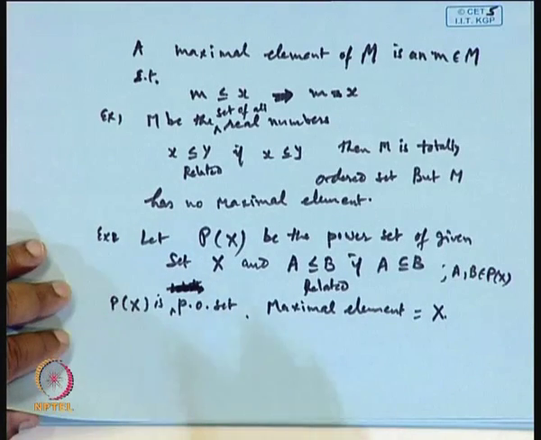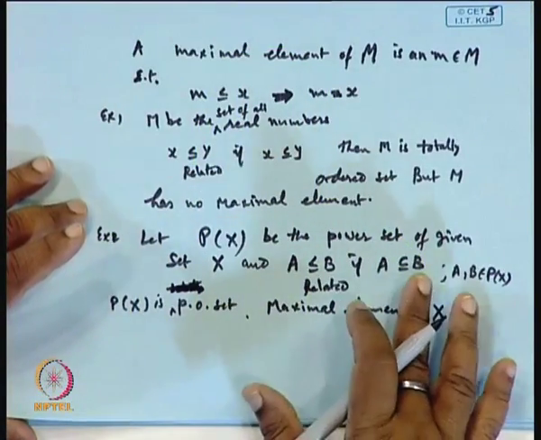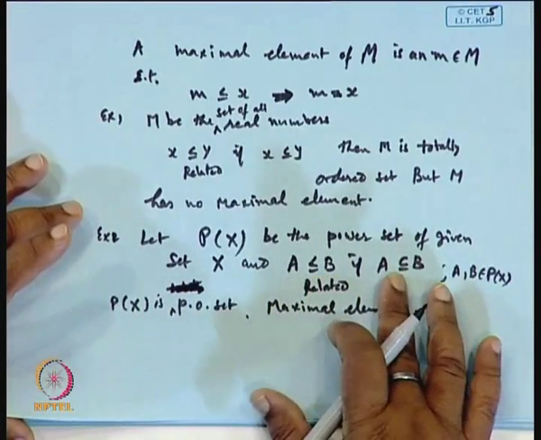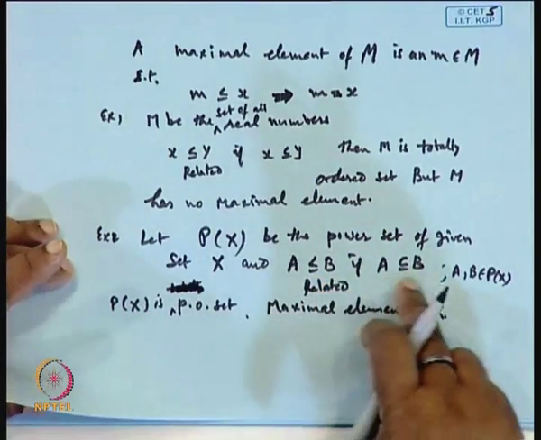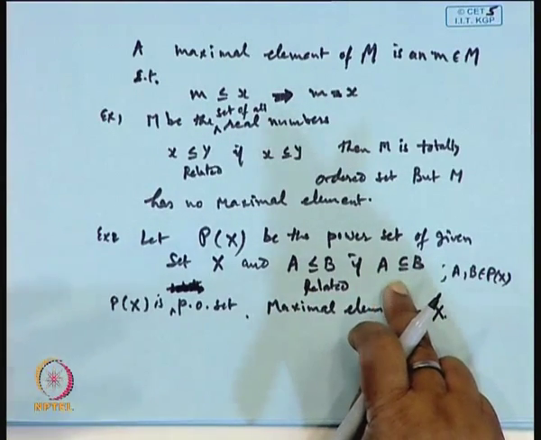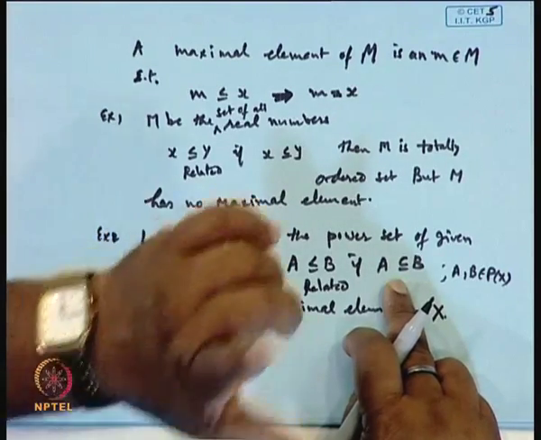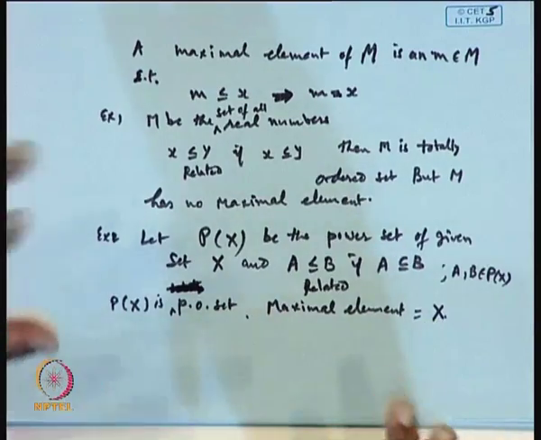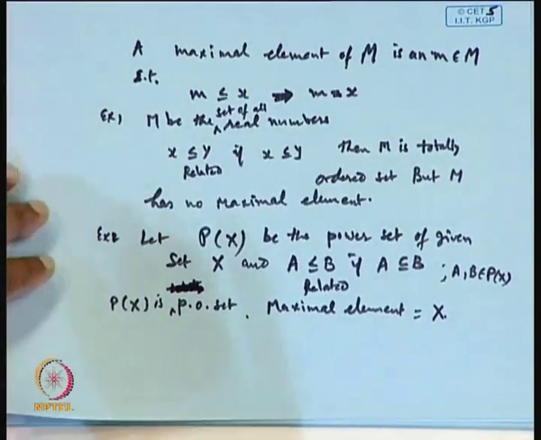We cannot say it is totally ordered, because if you take two elements, one the singleton set {1} and the other the singleton set {2}, you cannot say A is a subset of B or B is a subset of A. That is why it is only a partially ordered set. A is related to B means A is a subset of B; this is the condition given. So, if we take two elements A and B, one should be a subset of the other. Okay, so X is the maximal element.